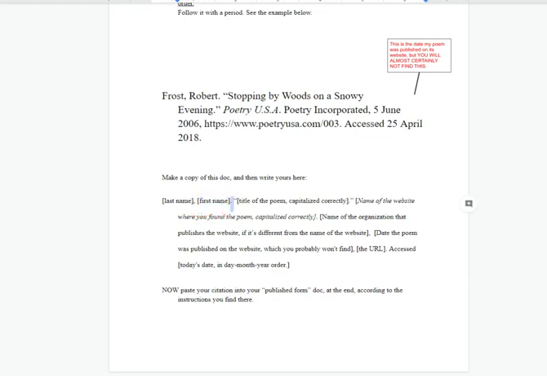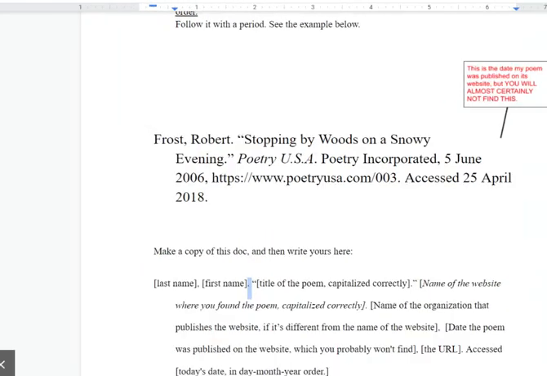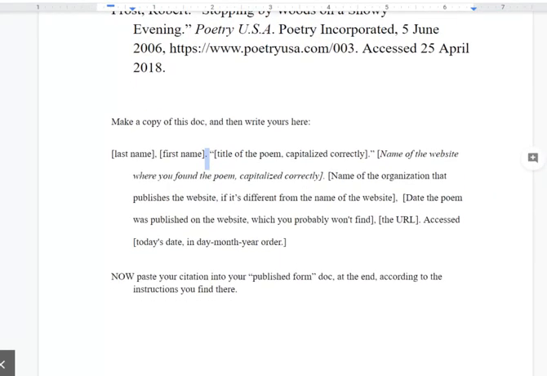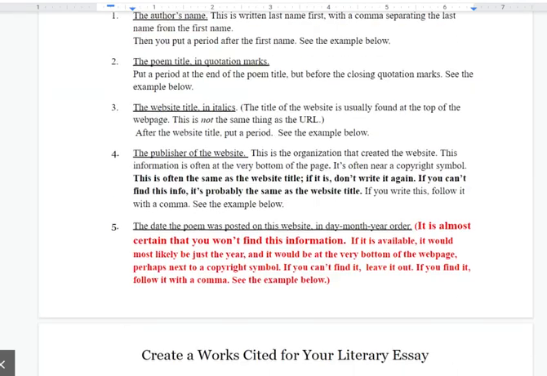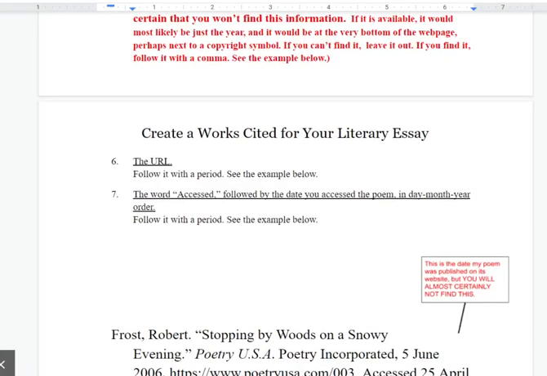You'd write this period, etc., etc. Title of the poem, capitalized correctly. You keep these quote marks, get rid of those brackets. Name of the website, capitalized correctly. See, this is in italics. It's because the name of the website goes in italics. It says that right up here, the website title in italics.